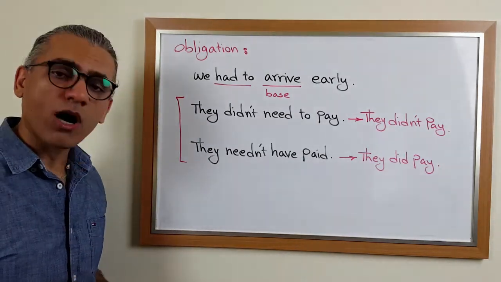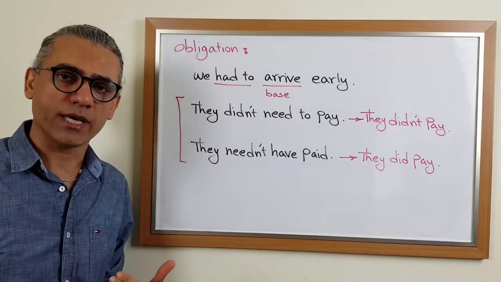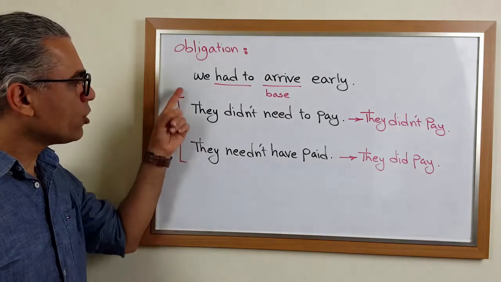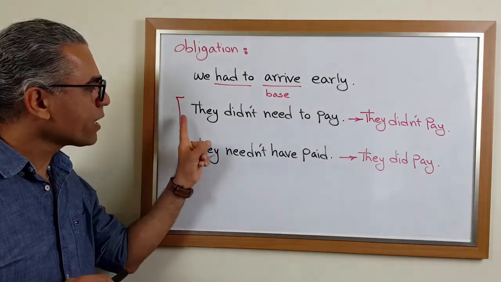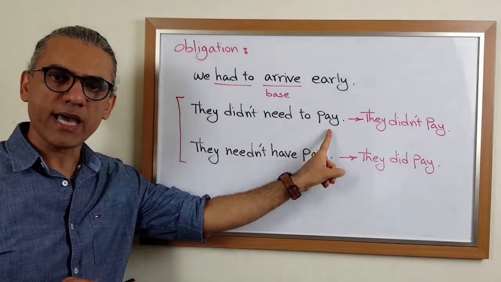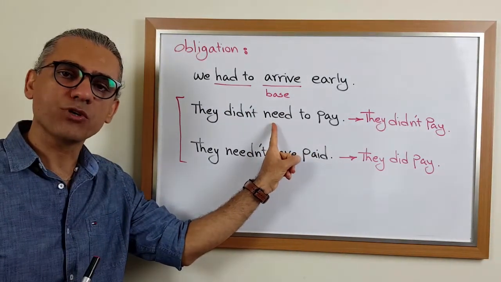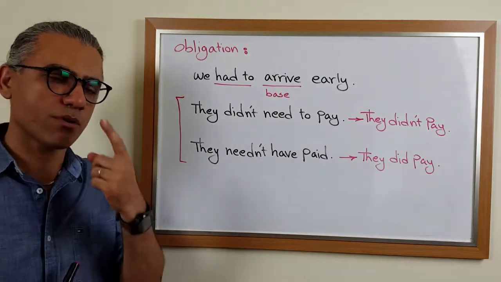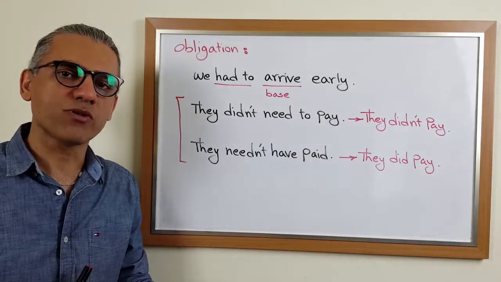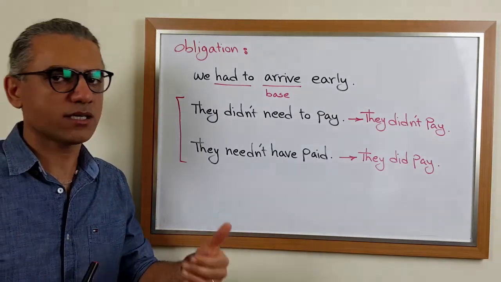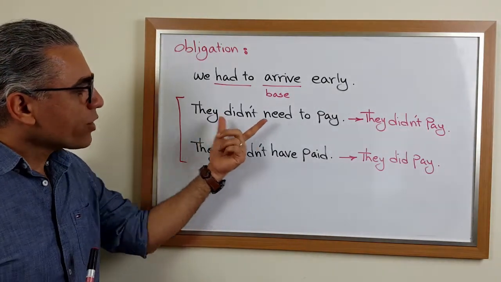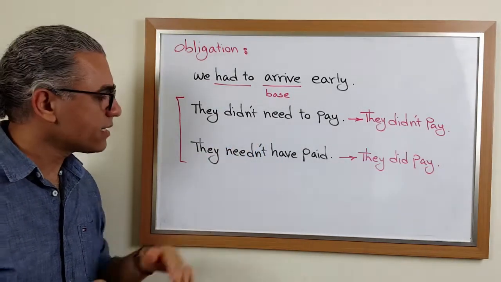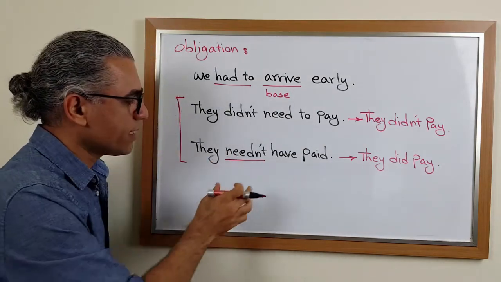But there are other verbs we could use to express obligation or a lack of obligation, meaning no obligation. Look at these two examples very carefully. They didn't need to pay. Need is one of the verbs we could use to express obligation. For example, in a positive example, we say we needed to do that, or we didn't need to do that is the negative form. We could also use need in a different way. We could use need like this, like a modal verb.